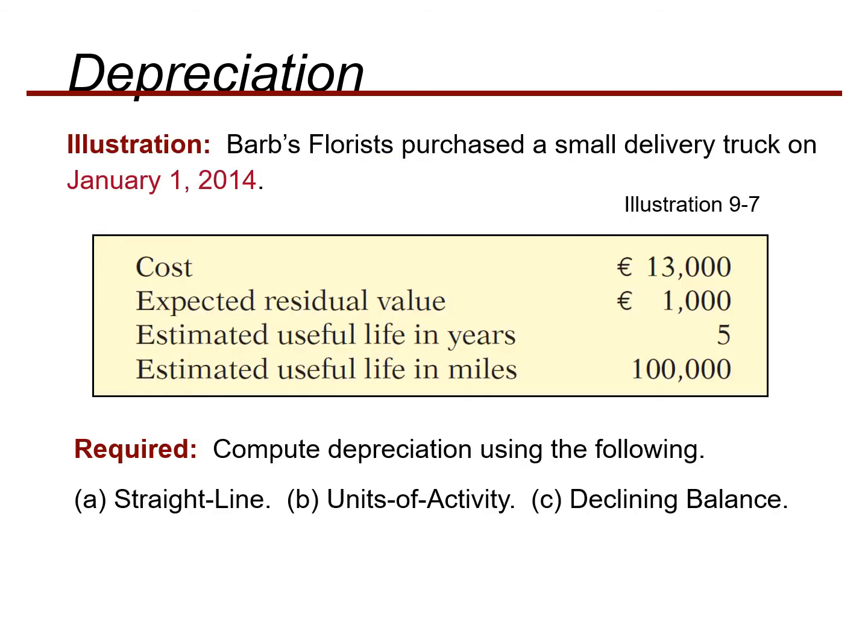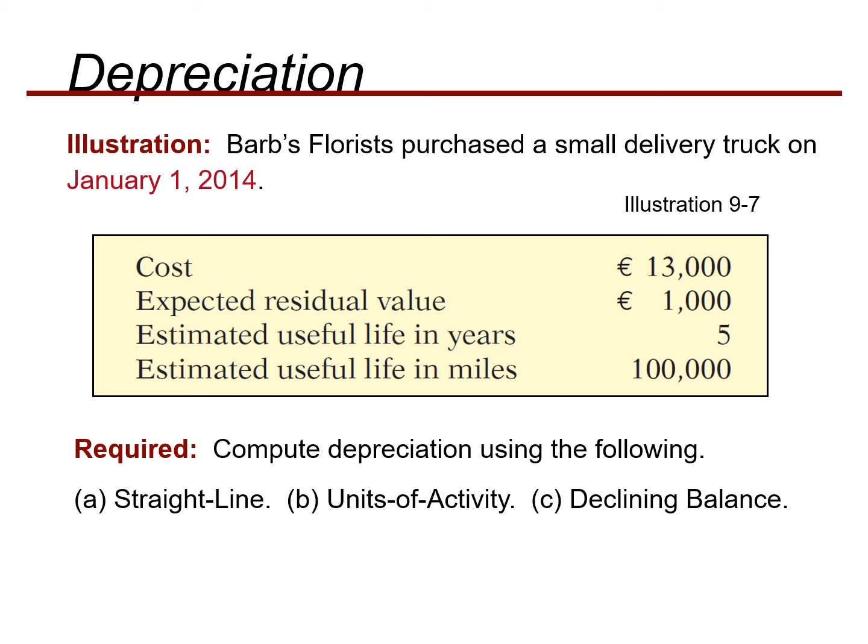Now, look at the example which will help you determine the depreciation expense with the help of the straight line method, units of activity method, and declining balance method. The question is that Bob's Florist purchased a small delivery truck on January 1st, 2014. The cost was 13,000.